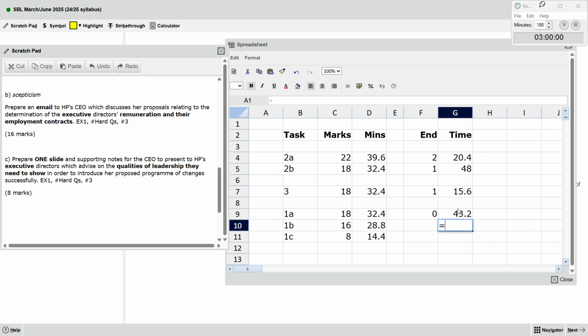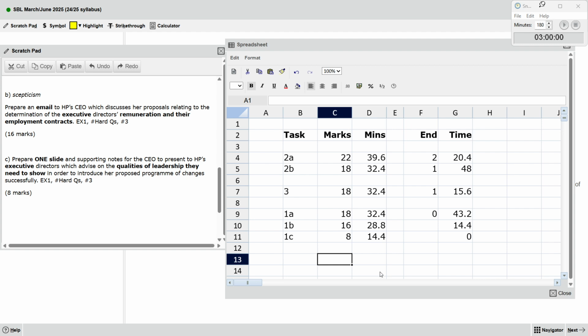This one minus this. So in the end, the time remaining will be 0. And also, let me double check, the marks here will be 100 marks. This confirms you need to get the full mark.